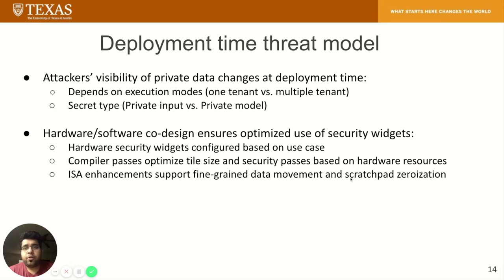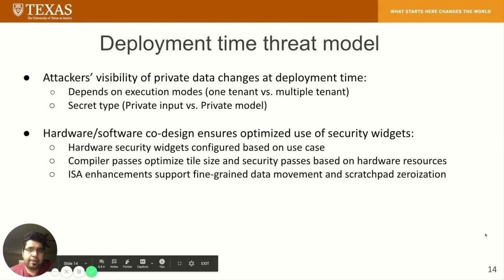The vulnerabilities depend on attackers' visibility, and not all of them are applicable for each threat model. For example, if the accelerator is running a single tenant, the malicious tenant vulnerabilities are not applicable. Also, it only applies to the secret data and varies with the type of the secret data, whether it's model or input data. Software hardware co-design ensures use case based configuration of hardware security widgets. Offline profiling optimizes tile size and security passes before code generation, and ISA enhancements provide fine grained data movement and zeroization of only the secret data.